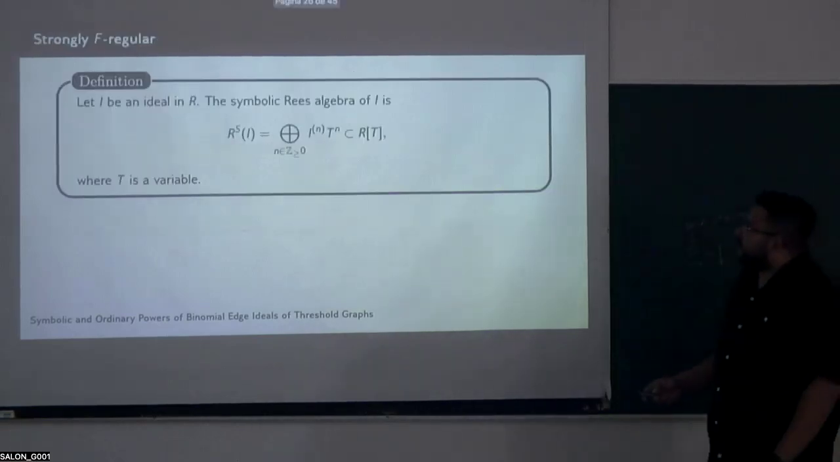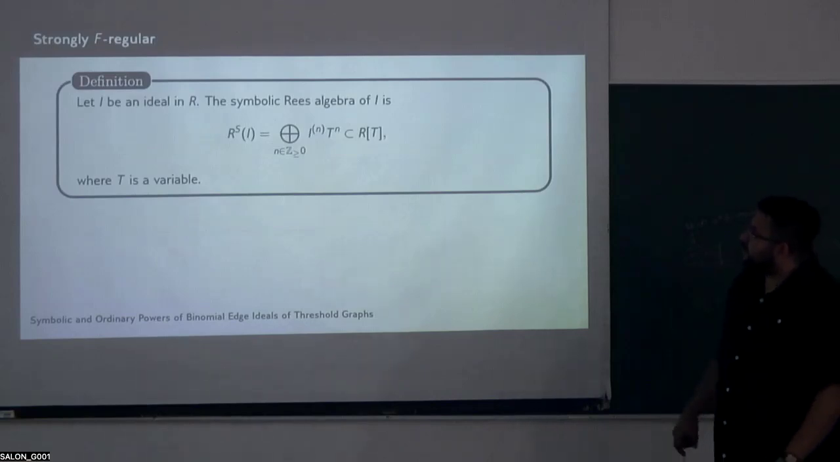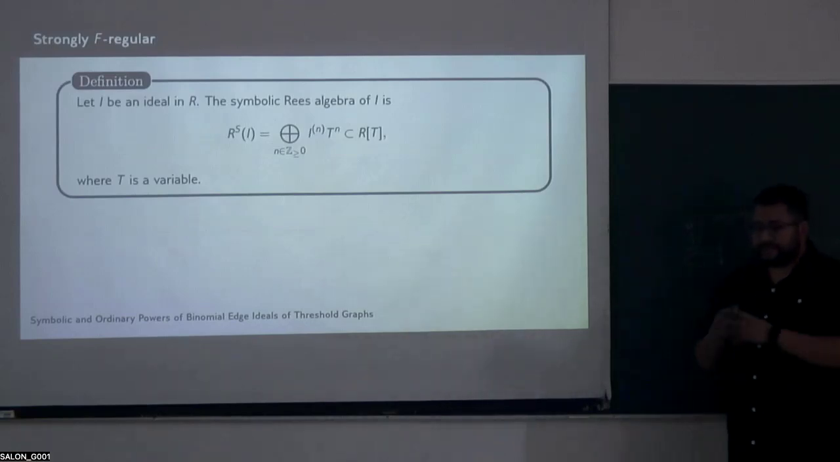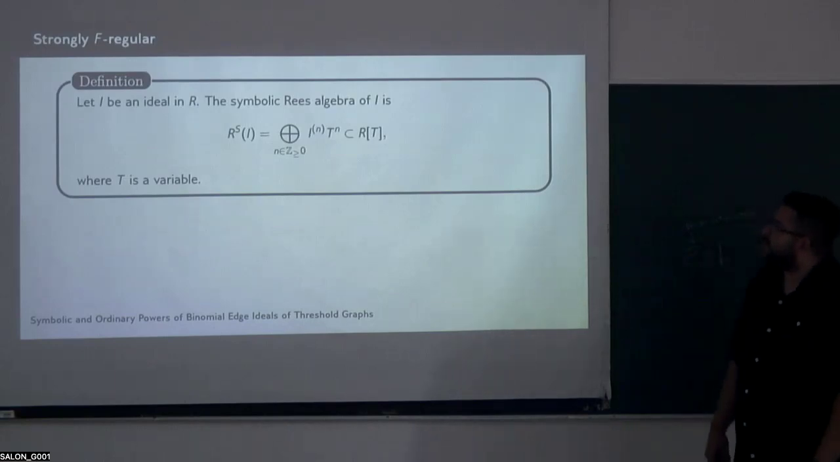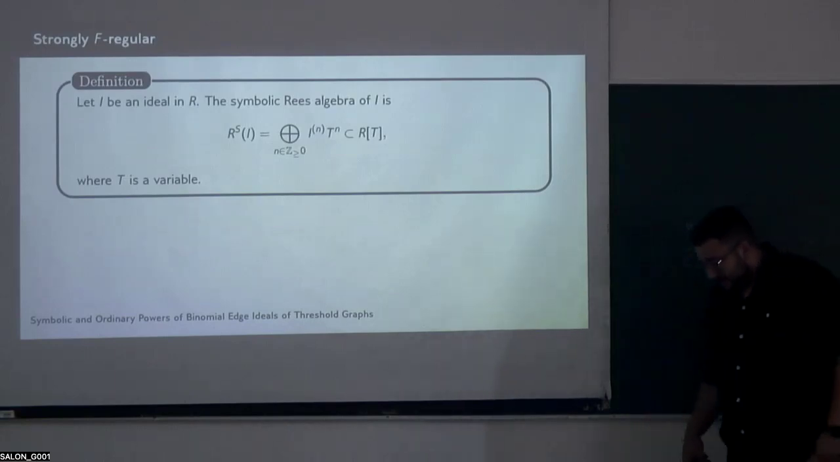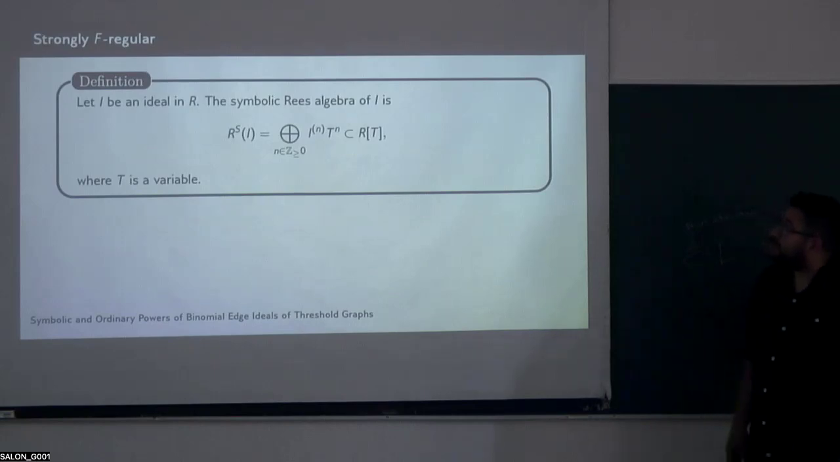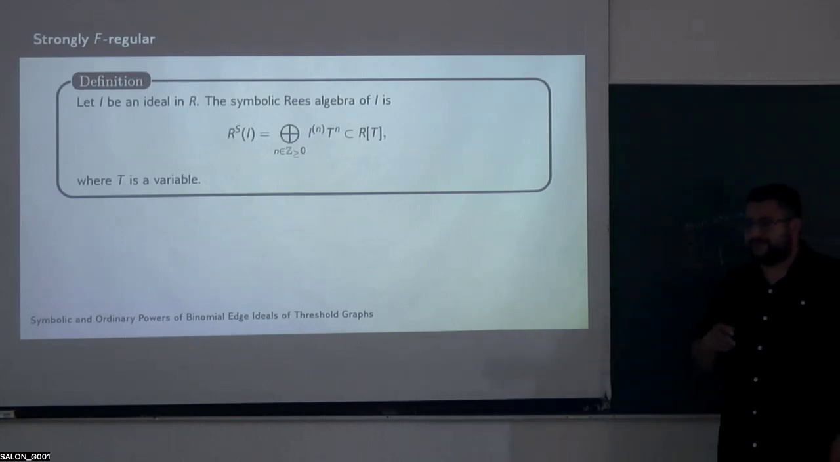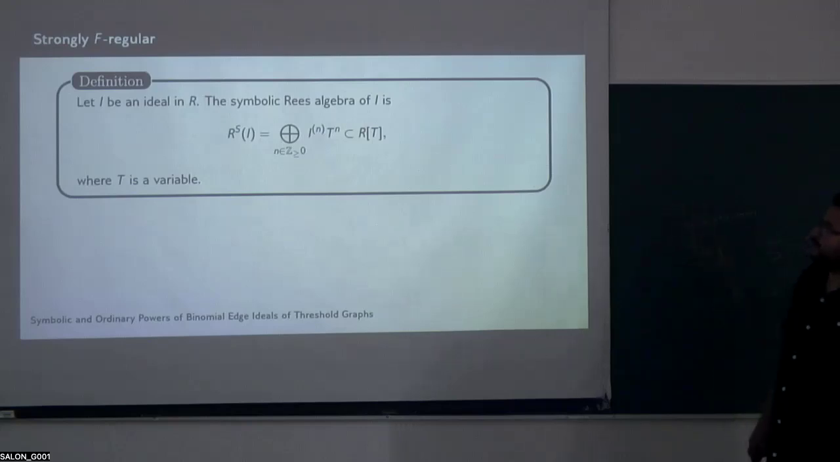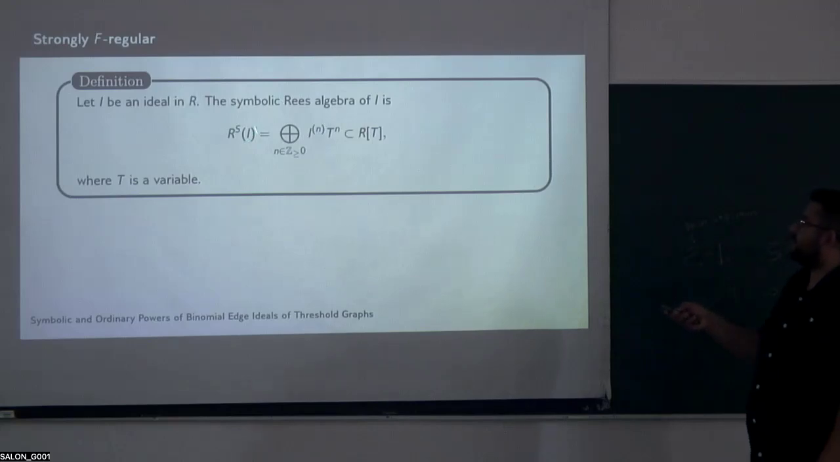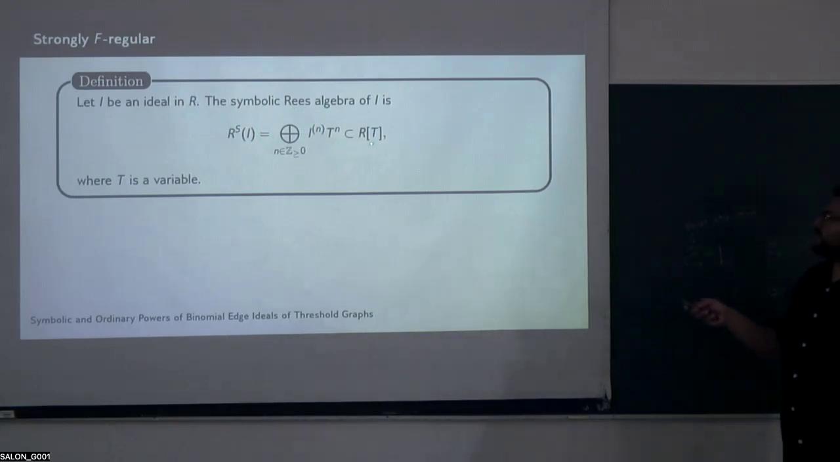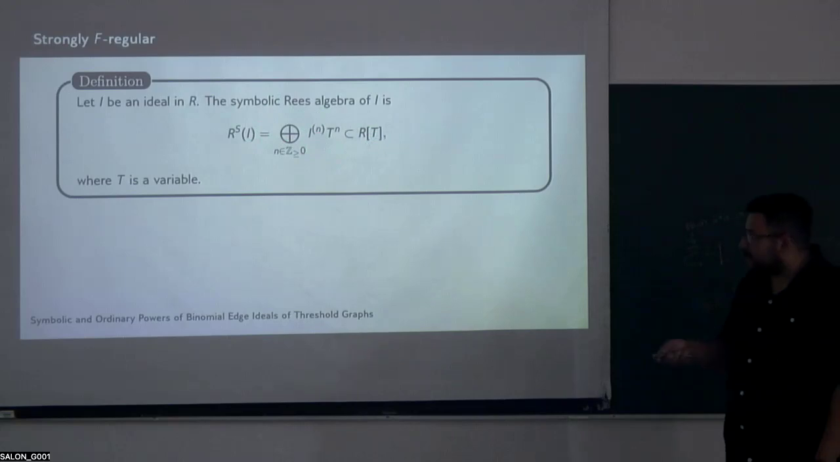So we know that the equality of the symbolic and ordinary power holds for the binomial edge ideal of any threshold graph. But now we are focused on positive characteristic because we have some results there. So we start with a definition of the symbolic Rees algebra. The symbolic Rees algebra is the direct sum of I to the n symbolic power times t to the n. And this direct sum is in the polynomial ring with variable t.